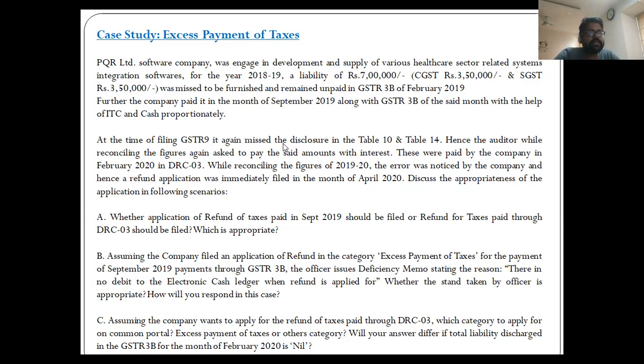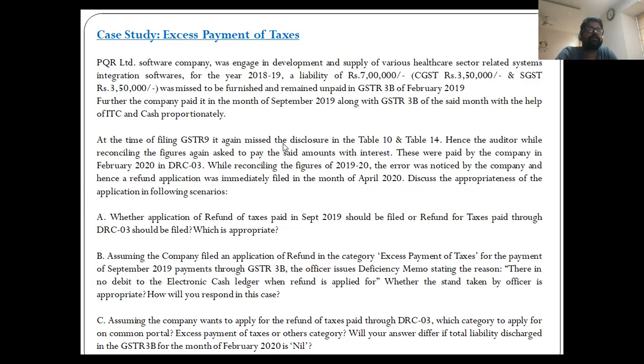Hence, the auditor, while reconciling the figures, again asked them to pay the said amount with interest, and they also agreed and paid that in the February 2020 DRC 03 at the time of audit. So auditor found out and noted that this much amount needs to be paid, that is 7 lakh rupees along with the interest. So they paid it in DRC 03. While reconciling the figures of 19-20, they realized that the error was noticed and the company hence wants to file a refund application immediately in April 2020 because they realized that September was a higher payment.